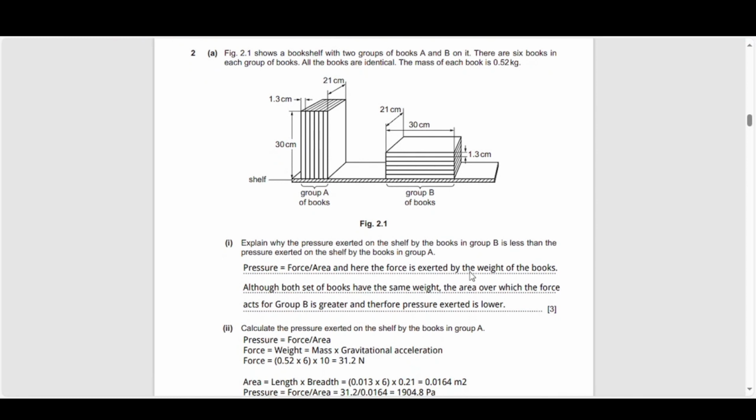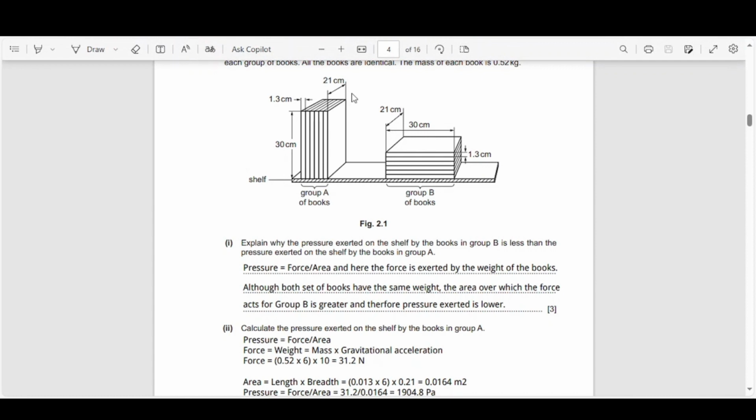You've got question 2, which looks like a question on pressure. So figure 2.1 shows a bookshelf with 2 groups of books, group A and B, on it. There are 6 books in each group of books. All the books are identical. The mass of each book is 0.52 kilograms. Okay, so that's group A. They've given you the dimensions.